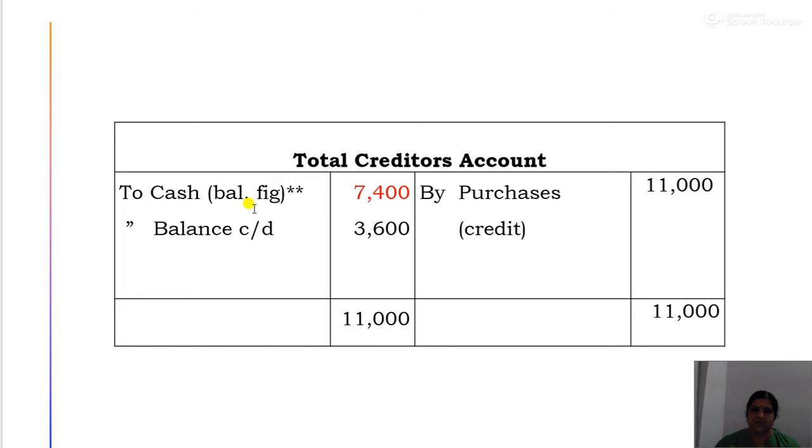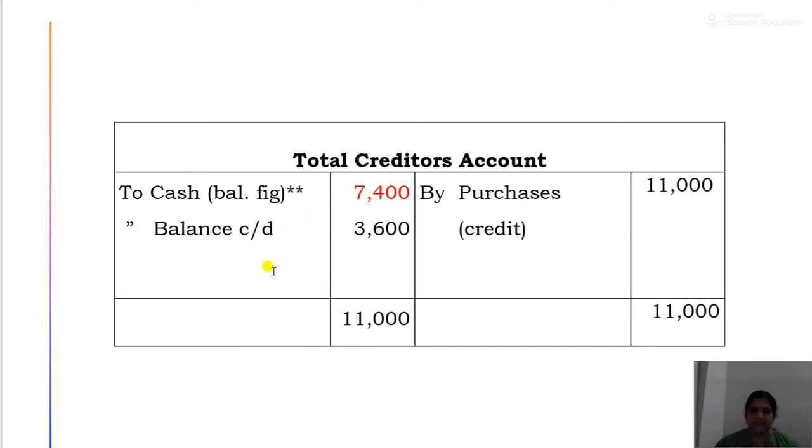So in total creditors account, we write by purchases, that is credit purchase 11,000. Then by balance carried down 3,600. So the balancing figure will be cash paid to creditors. So 11,000 minus 3,600, that is 7,400, will be the amount paid to creditors. So this is the second missing information.